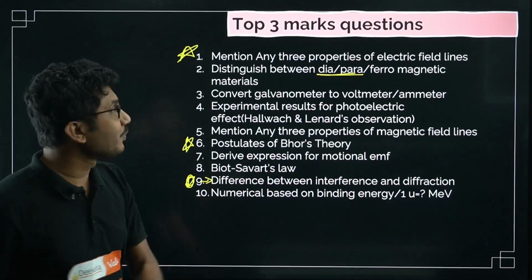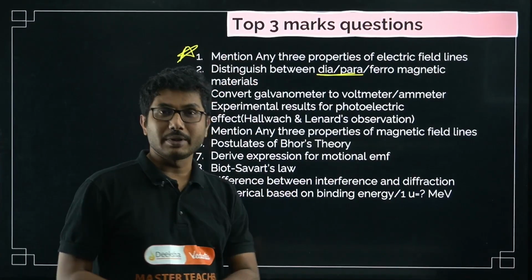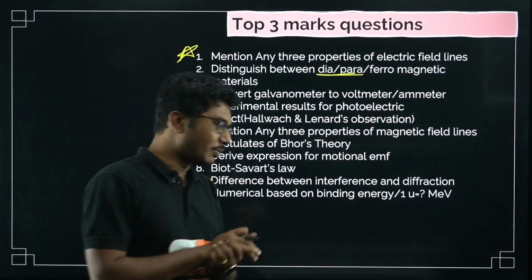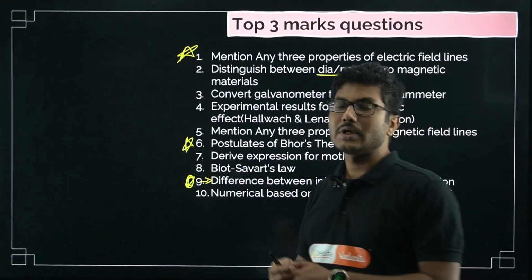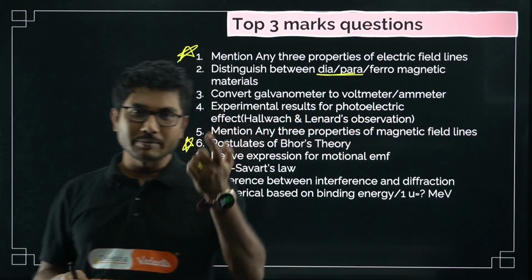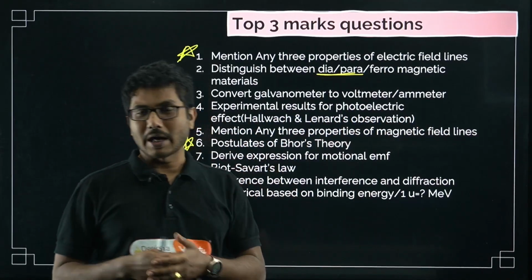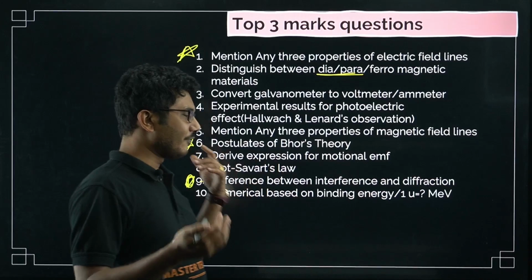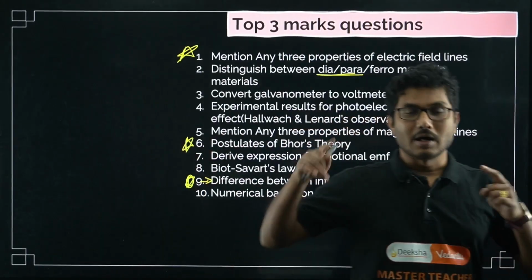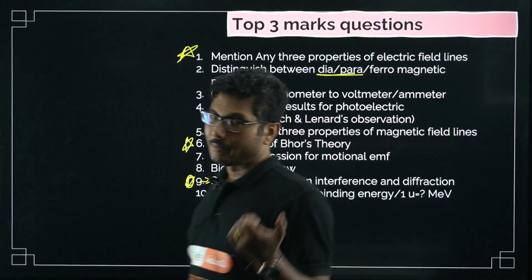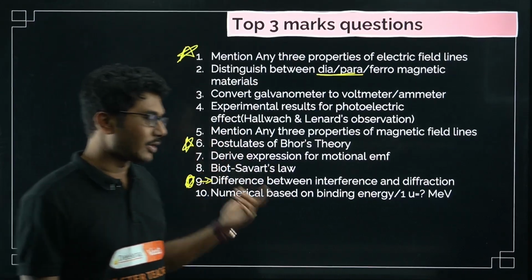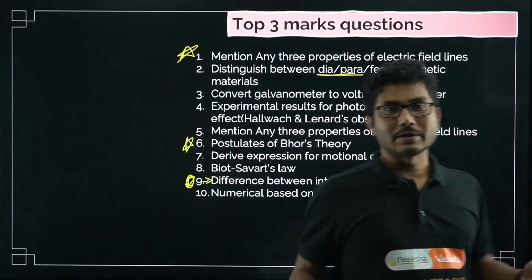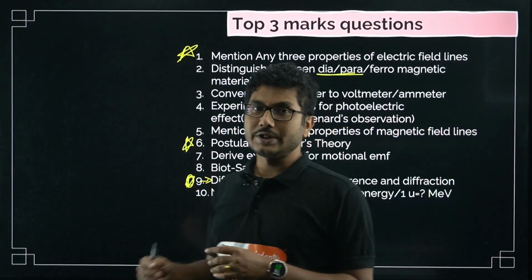Numerical questions from the 3-marker section are very predictable. Either they ask you a binding energy problem, and there are mainly 2 or 3 different binding energy problems. I have discussed 2 in my class. 2 of them are very common, and a few also ask to convert 1 atomic mass unit into mega electron volt. So 1 u is equal to 931.5 MeV. That is also asked across a few districts, so this is very common.